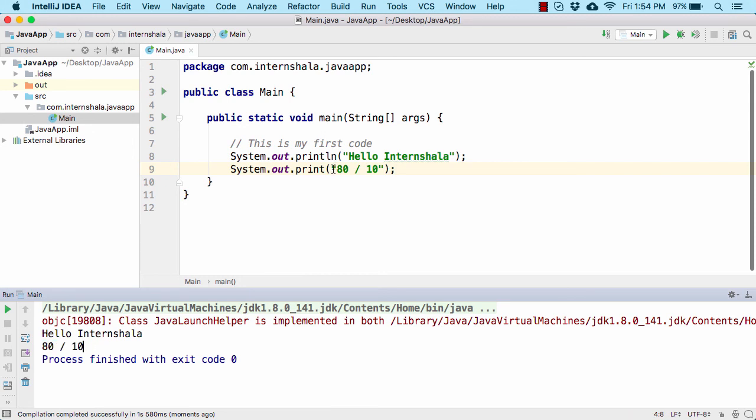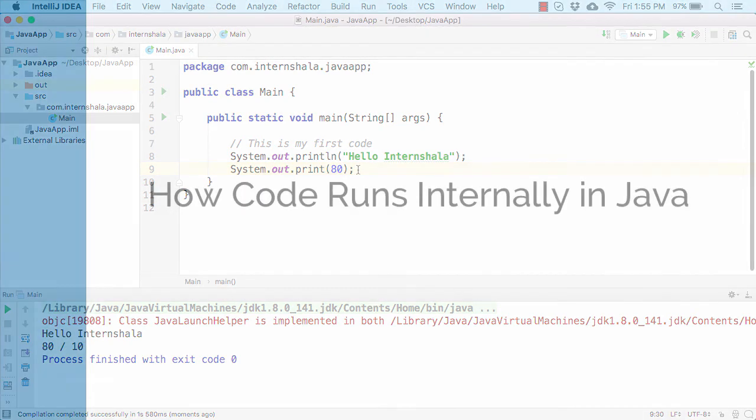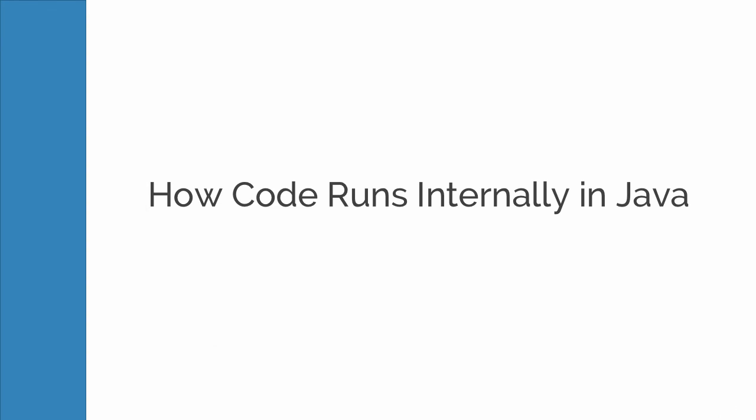So always remember this is a text, and in case I remove the double quote, it will now become a mathematical equation that consists of two numbers. And if I remove everything, then it is just a number that we want to print in the output console. Well, this is all for our first Java program. Now that we have created our first Java application, in the next video, let us explore how a Java code runs internally.